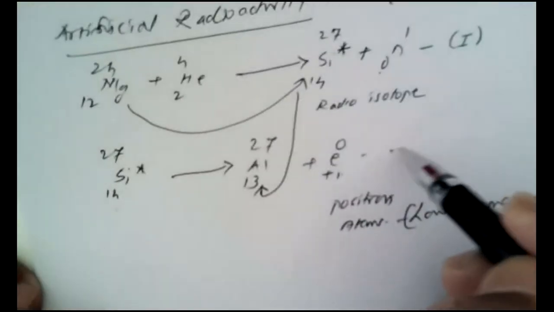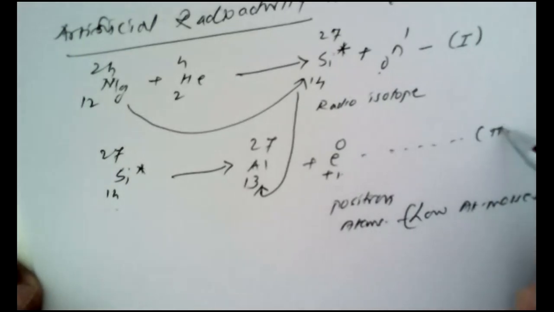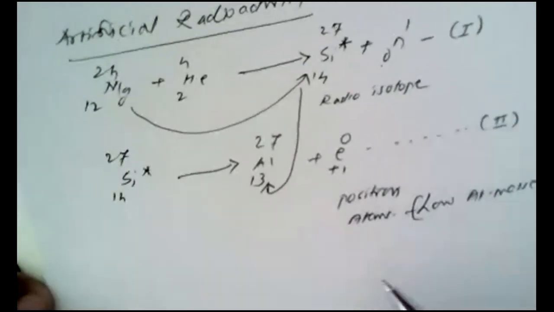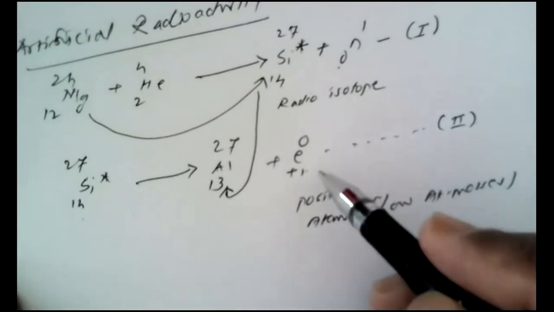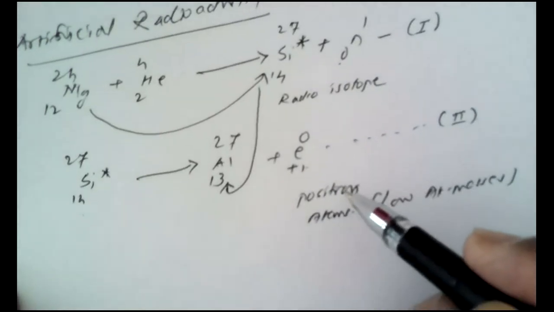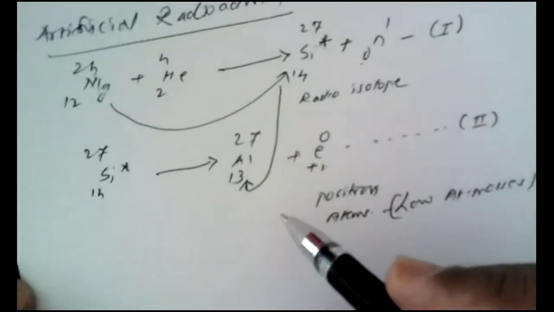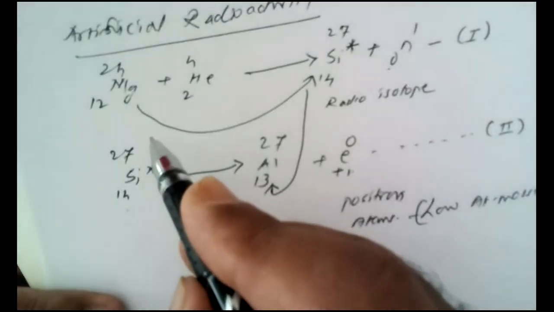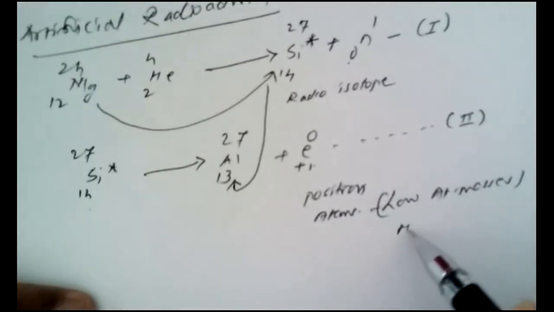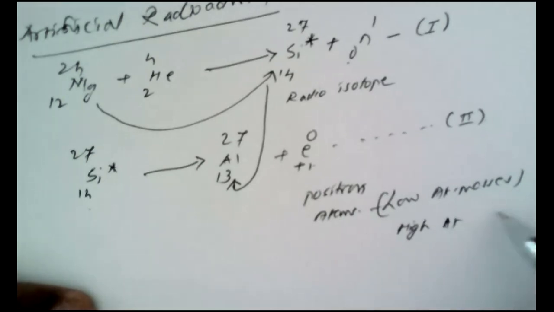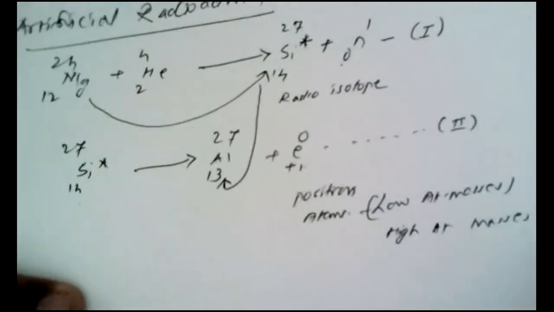So here the formation of a stable element, the aluminum, is the second step of the reaction with the ejectiles such as positron. Some of the target nuclei having higher atomic masses, then an electron is ejected.